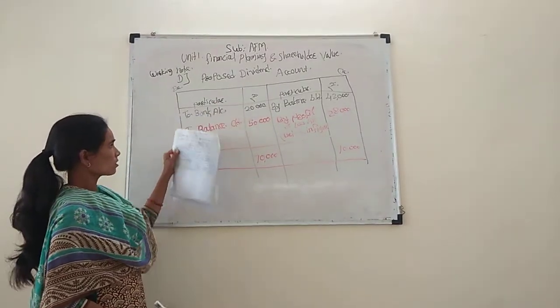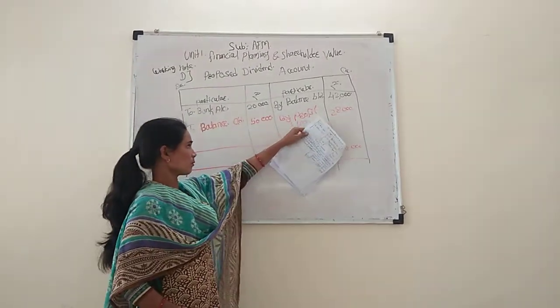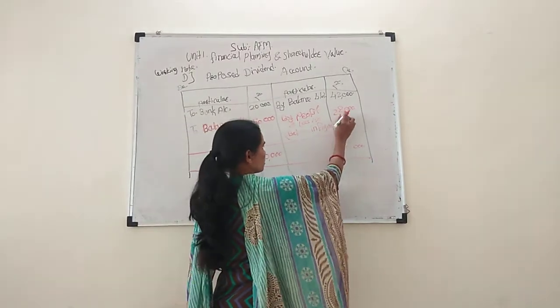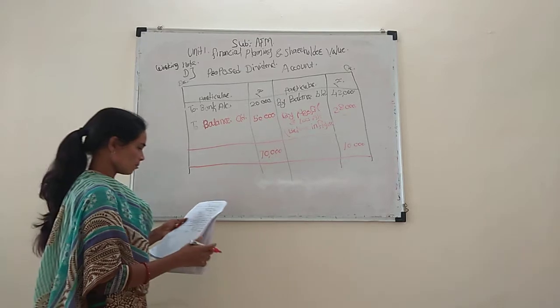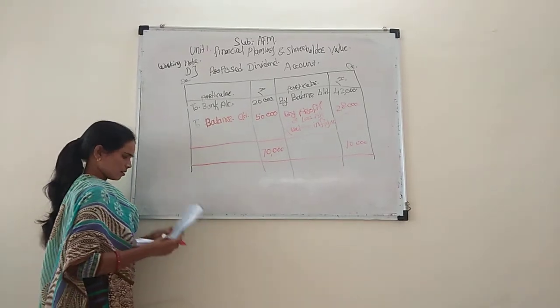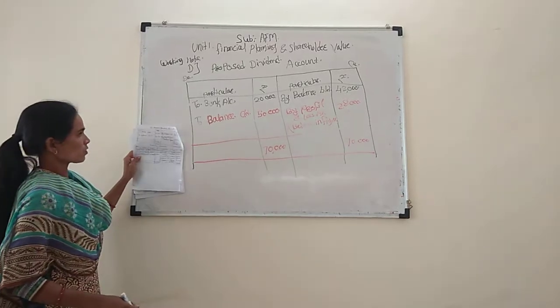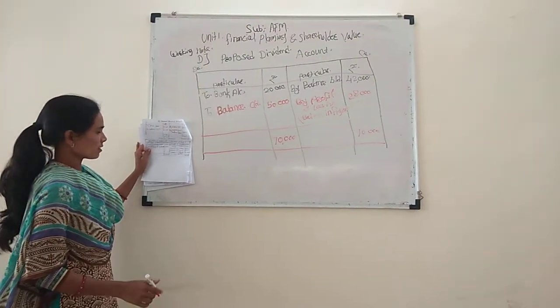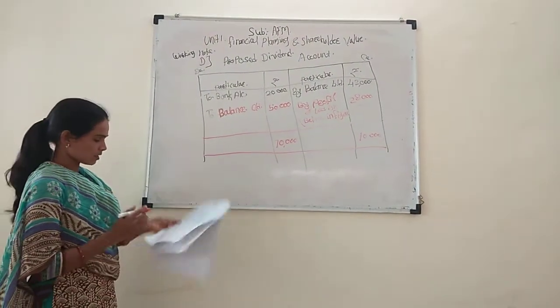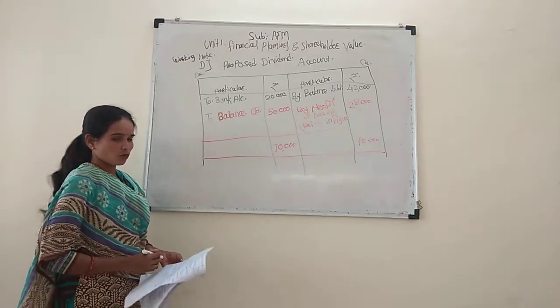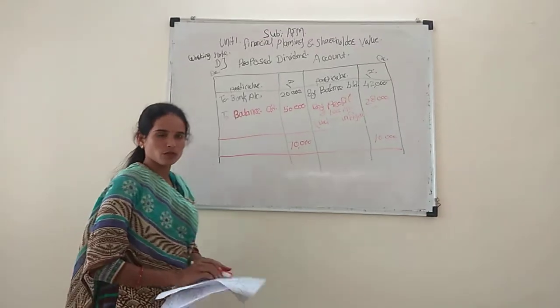This is the working note. By profit and loss account, 28,000 is the balancing figure. This is the fund flow statement item, 28,000, a source of capital. The working note is over, and the next statement is the fund flow statement.